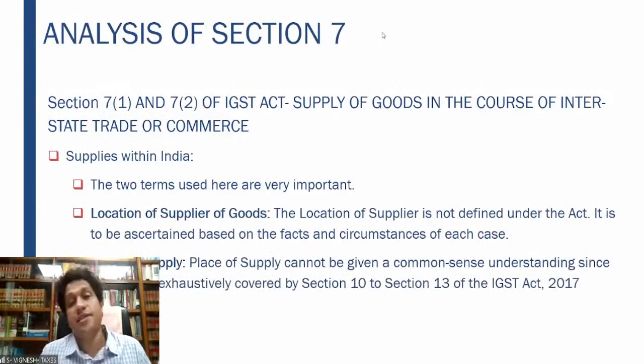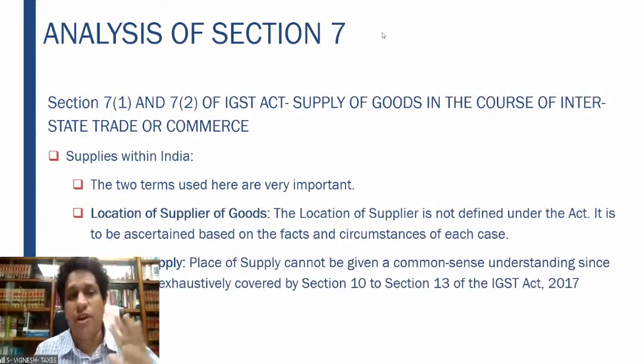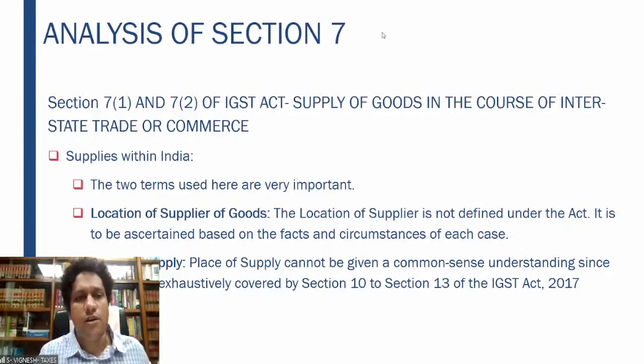So therefore, if you analyze these sections, the two terms, as I told you, are very important: the location of supplier of goods and place of supply. Let us have a small recap here. 7 subsection 1 and 7 subsection 2 of the IGST Act deal with supply of goods in the course of interstate trade or commerce.